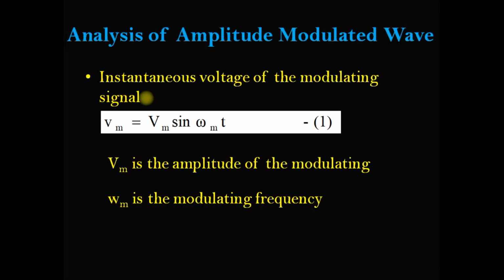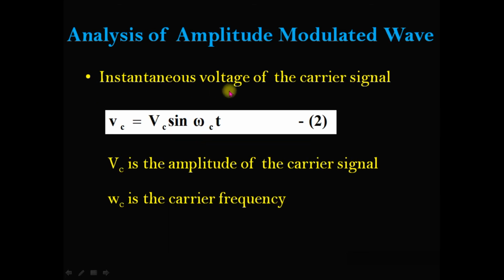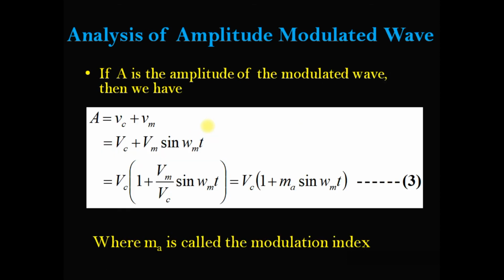Analysis of amplitude modulated wave. The instantaneous voltage of the modulating signal is vm equal to capital Vm sin omega m t, where this is the amplitude of the modulating wave or message signal, and this is the frequency. Similarly, the instantaneous voltage of the carrier signal is vc equal to capital Vc sin omega c t, where this is the amplitude of the carrier signal, and this is the frequency of the carrier signal. Take the amplitude of the modulated wave and we get this one: